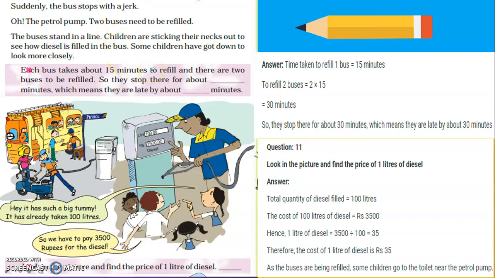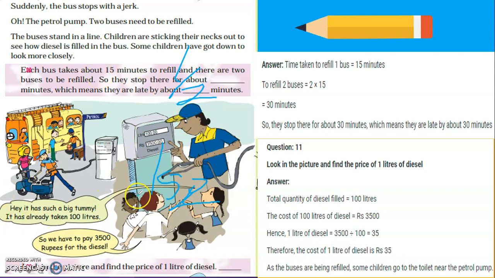Each bus takes about 15 minutes to refill and there are 2 buses. अगर one bus is taking 15 minutes, तो मुझे बताओ 2 buses के लिए कितना लगेगा? Correct. 15 multiplied by 2, that is 30 minutes and 30 minutes is how much? Half an hour. So they stop there. Okay. So each bus takes around 15 minutes to refill and 2 buses के लिए वो कितना मिनट रुकेंगे? 30 minutes रुकेंगे. So which means they are late by how many minutes? They are late by 30 minutes already.